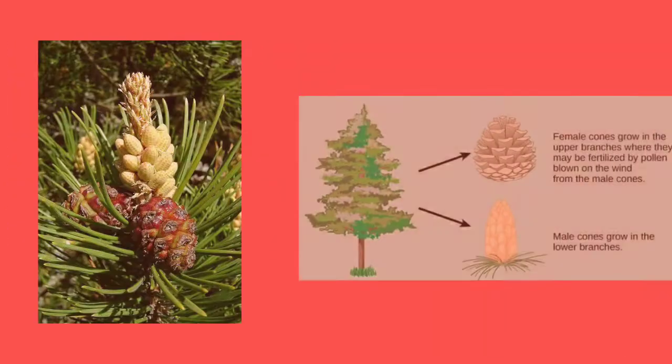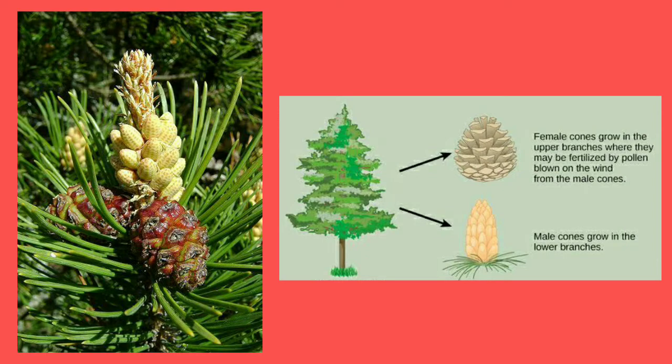These plants have both male and female flowers on different sporophylls of the same plant. Now what are sporophylls, children? We have learnt this. Sporophylls are the leaves bearing sporangia. Okay. Seeds of these plants do not have natural covering.